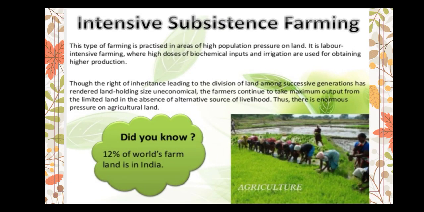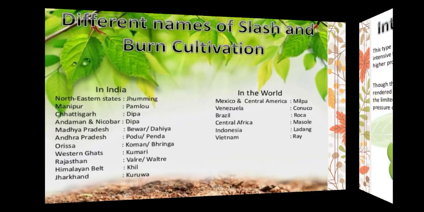Intensive subsistence farming. This type of farming is practiced where there is high population pressure on land. It is labor intensive farming. High doses of biochemical inputs and irrigation are used for obtaining higher production.